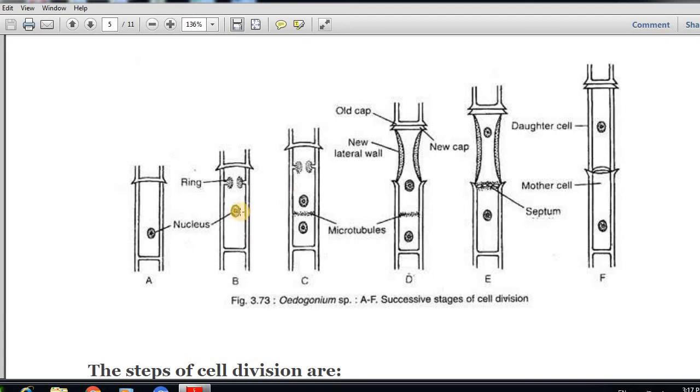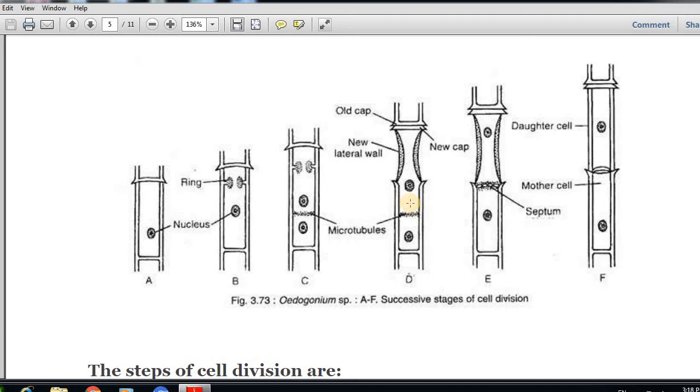This ring-like structure is going to develop and the nucleus will be divided by mitotic division. As a result, from one nucleus, two nuclei will be present, and microtubules are also there for the division of this cell into two parts. A plate will develop between the two nuclei, which finally becomes the septum, and it will be responsible for the division of the cell into two parts. In the next diagram, the ring has developed much more, and you can also see the nuclei which were produced.